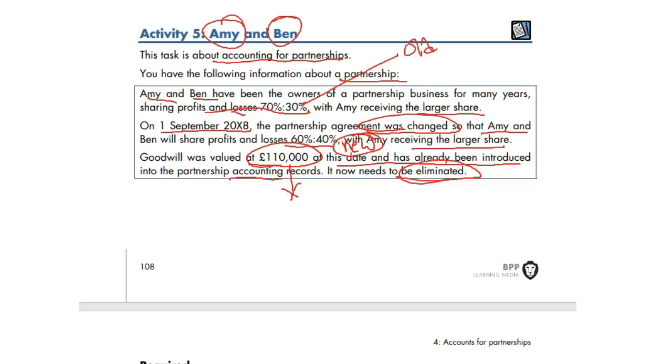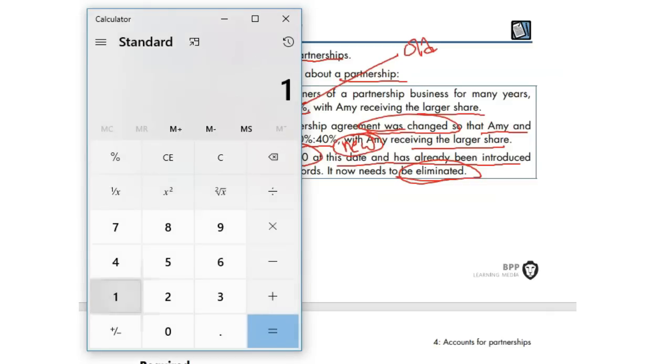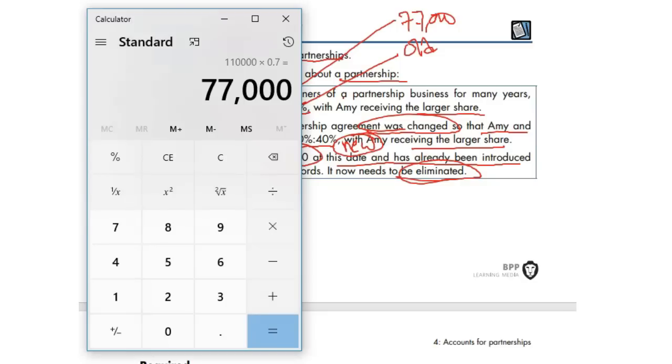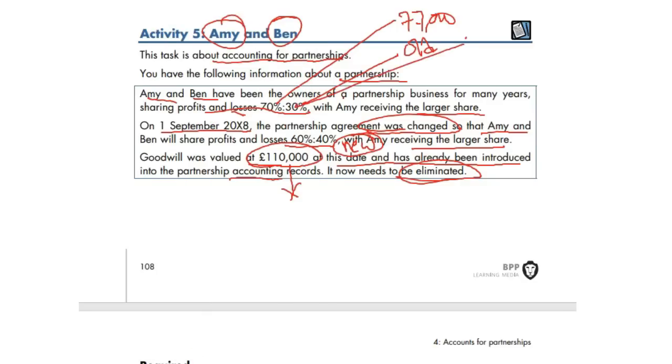Let me do some work. 110,000 goodwill, 110,000 times 70% is 77,000. I'm doing little workings first. 77,000 minus 110,000, getting the difference, 33,000. That's my old ratio. Goodwill created or recorded. I would record goodwill 110,000, and these would be capital. Goodwill recorded debit, and capital accounts are credit with A and B with this amount of money.